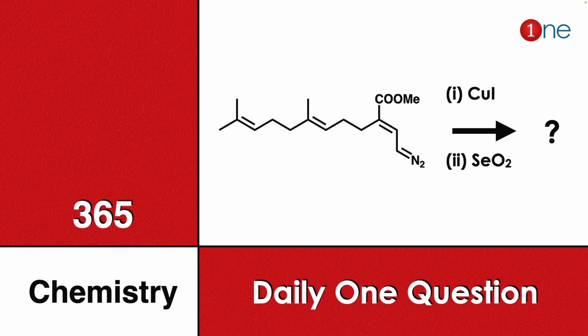Here you have a linear chain compound with an alkene and many methyl attachments. You also have a side chain with nitrogen, which is also formed, and an ester. In the first step you are reacting with copper iodide. In the second step you are reacting with selenium dioxide. Here you have to find what will be the final product.